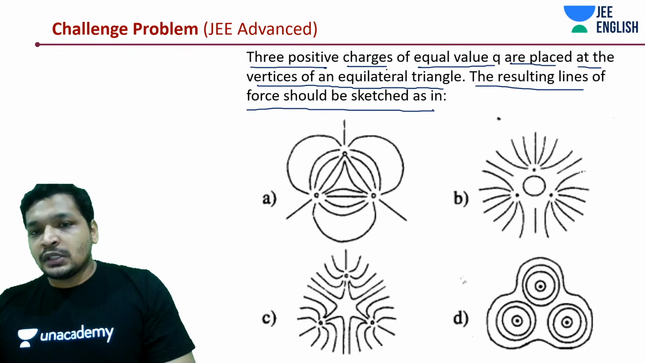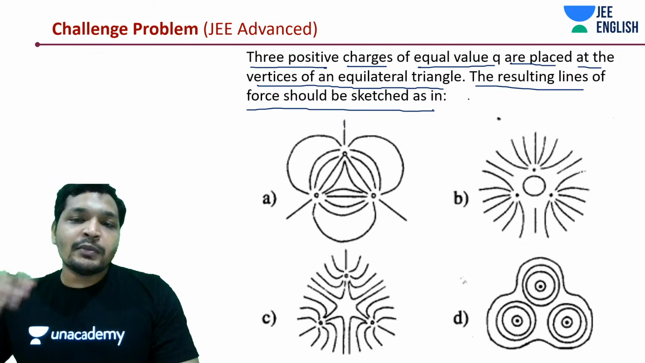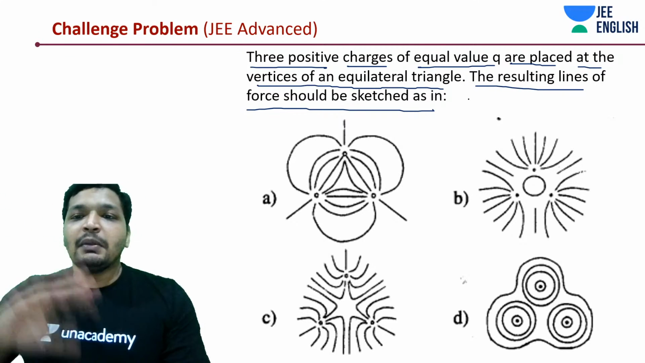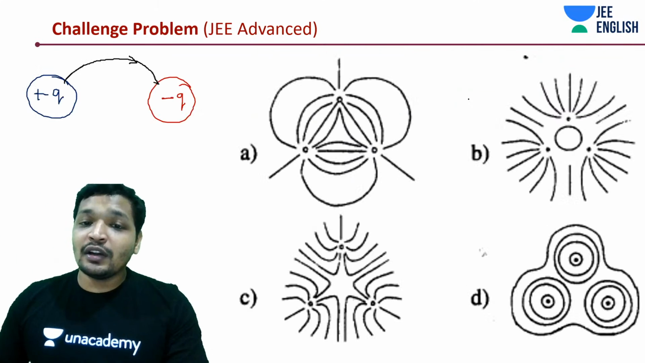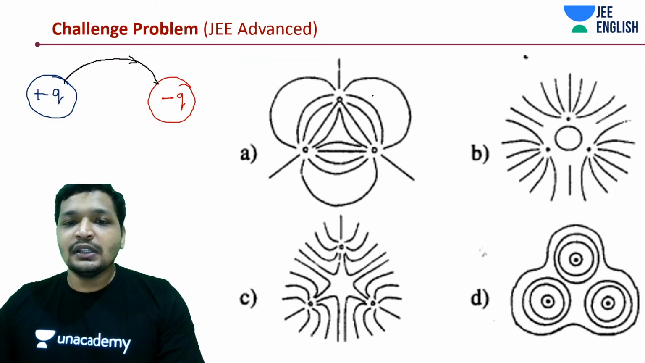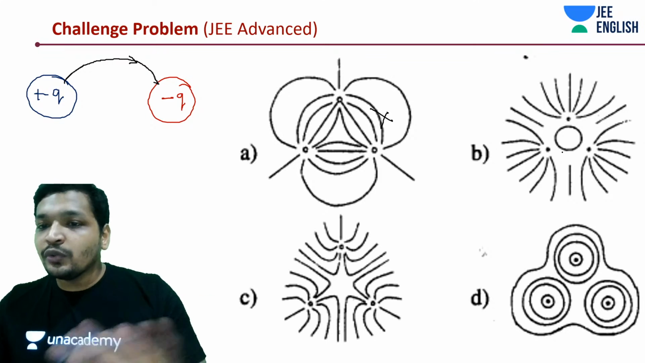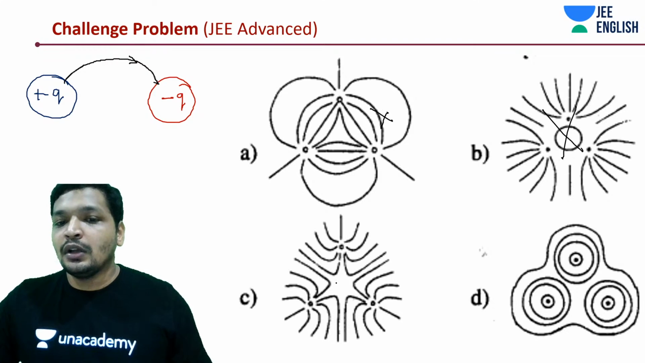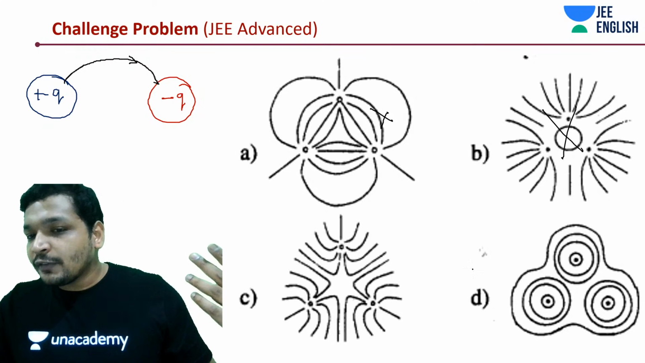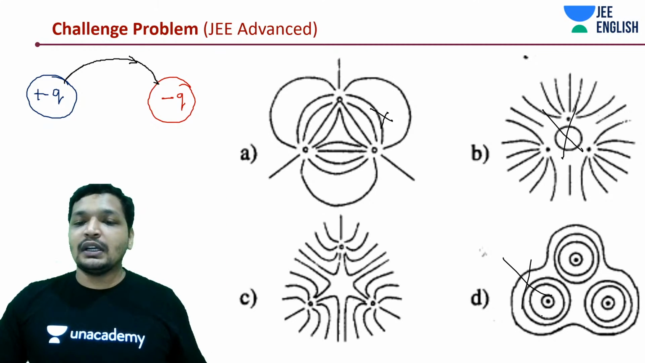Three positive charges of equal value are placed at the vertices of an equilateral triangle. Some problems like what we solved yesterday, but they are now talking about field lines. We can't really sketch the field lines, but we can eliminate the options. Closed loop cannot be formed. Here, the loop is flowing around a positive charge. Here also there is a closed loop. Where did the closed loop come from? Closed loop cannot be formed, even around the charges or through the triangle.